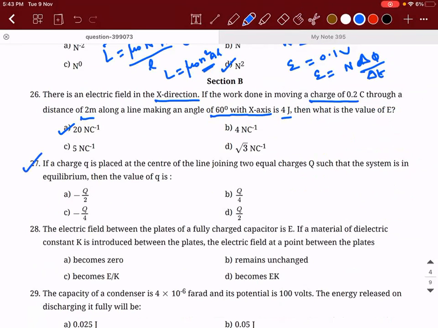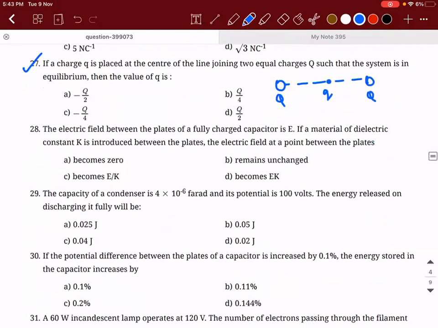27th. If a charge q is placed at the center of the line joining the two charges capital Q such that the system is in equilibrium, then the value of q is. So there are two charges, capital Q and capital Q, and there is another charge, small q, which is placed at the center of the line joining them. Then the total force acting on the system is supposed to be zero, right? So I can write kq square divided by d square is equal to k into q into capital Q.